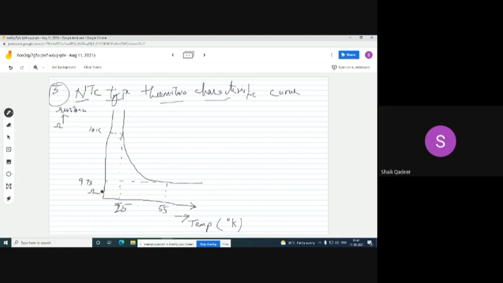You see, with the increase in temperature, the resistance value decreases. Hope it is clear to everybody. Yes, sir. Okay, if suppose we know these 2 resistances and 2 temperatures, then we can very easily find out the beta value, right? Yes, sir. Yeah, solve a problem.